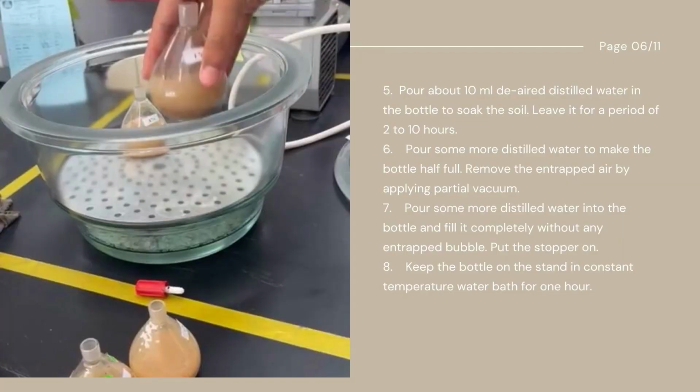Next, pour about 10 ml distilled water in the bottle to soak the soil. Leave it for a period of 2 to 10 hours. Pour some more distilled water to make the bottle half full. Remove the extra air by applying partial vacuum. Pour some more distilled water into the bottle and fill it completely without any entrapped bubbles. Put the stopper on. Keep the bottle on the stand in a constant temperature water bath for 1 hour.